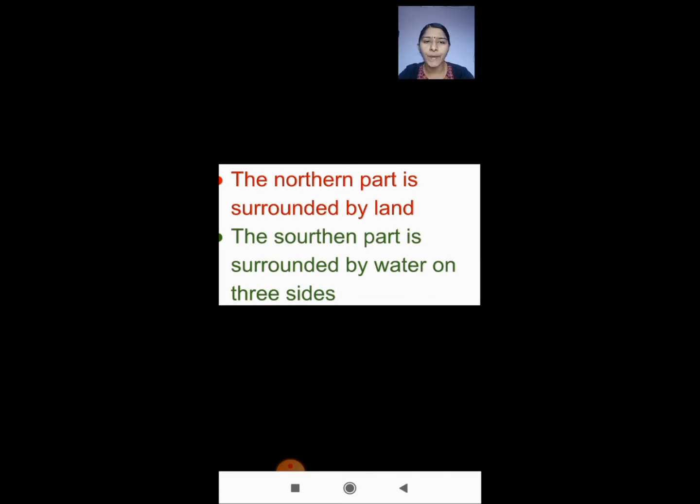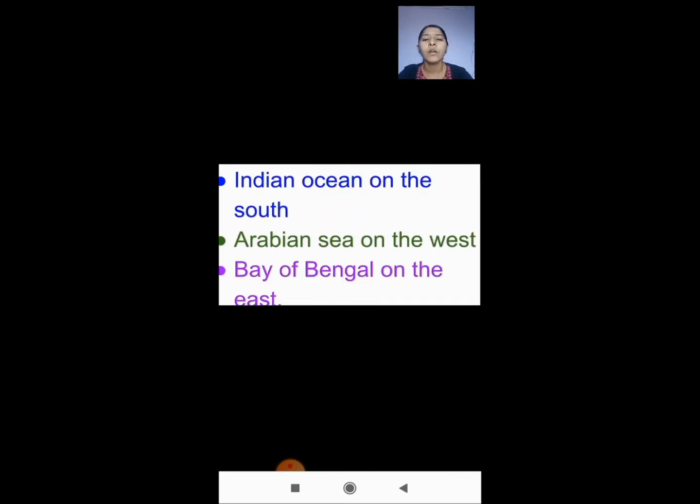So the northern part is surrounded by land. The southern part is surrounded by water on 3 sides. If a place is surrounded by water on 3 sides, what is it called? Yes, it is called a peninsula, right? The southern part is surrounded by water on 3 sides.